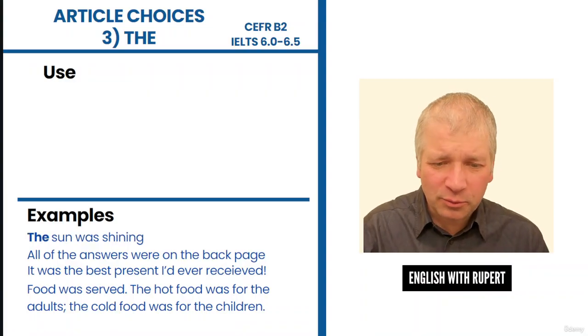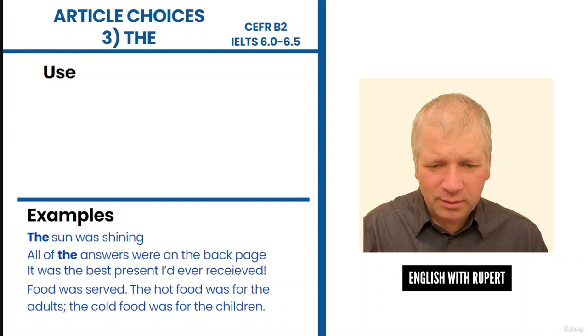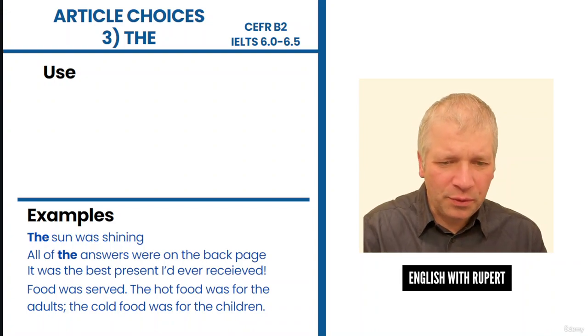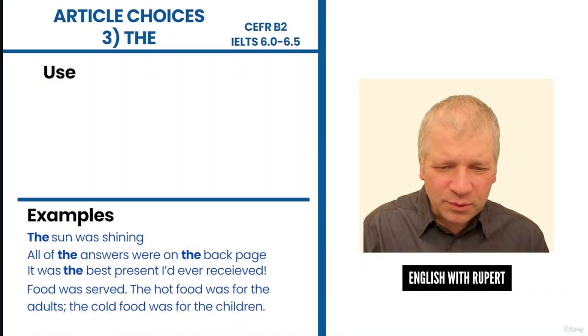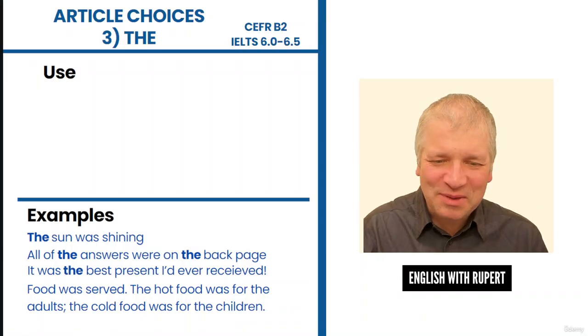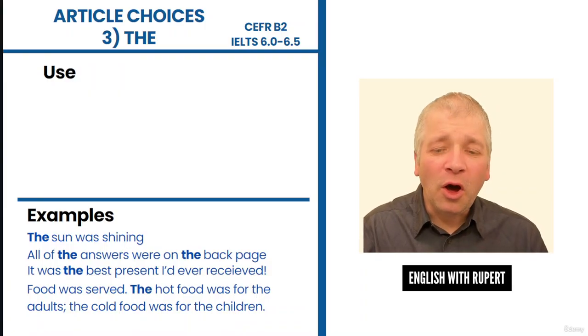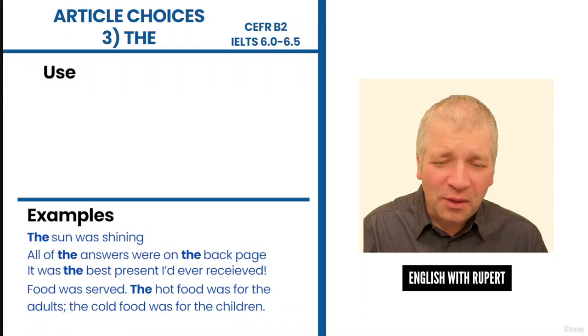So the sun was shining. All of the answers were on the back page. It was the best present I'd ever received. The hot food was for the adults.